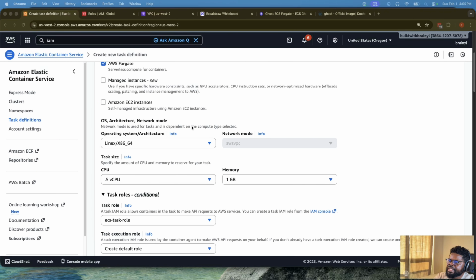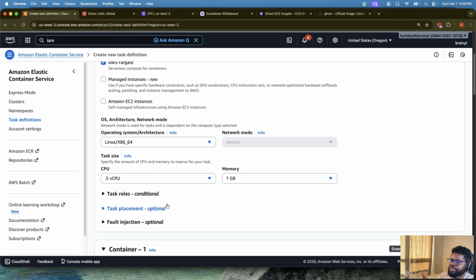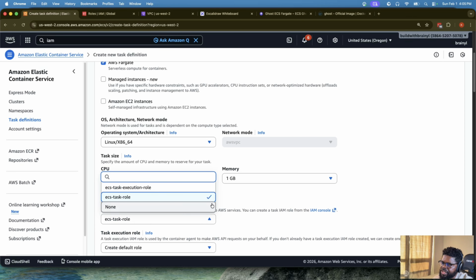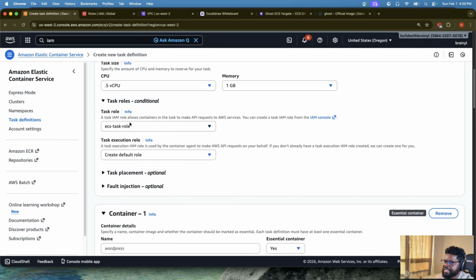Okay, so we created two. We need a task role, and we also created the task execution role. So what we did, we gave it a task role, and then this is where we now specify the task execution role. So you can see there are two types of role. One is exactly when the service is running. Sometimes the service is running.